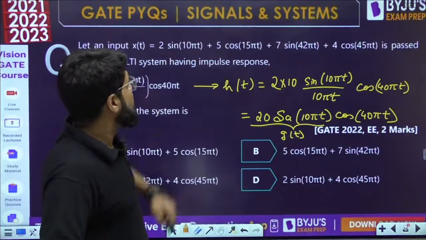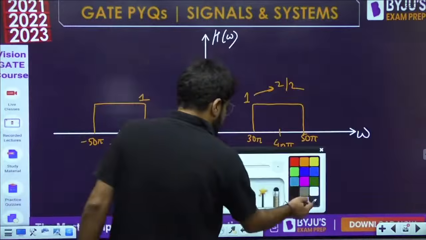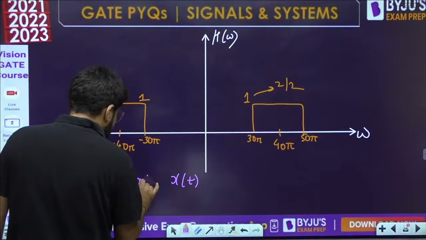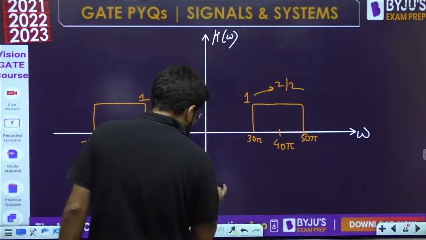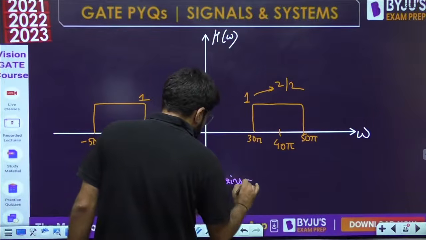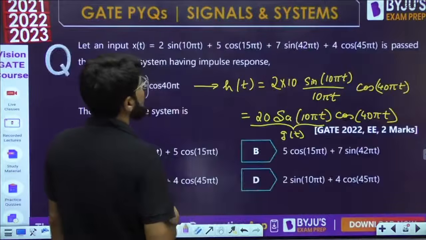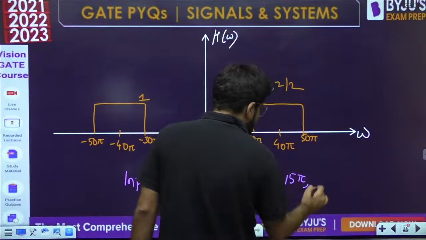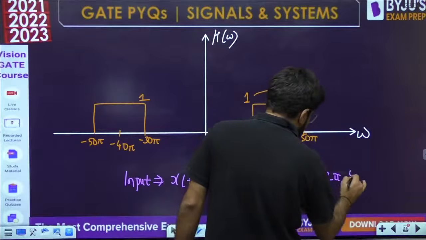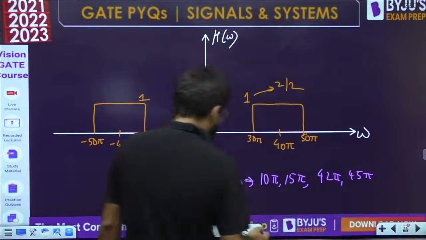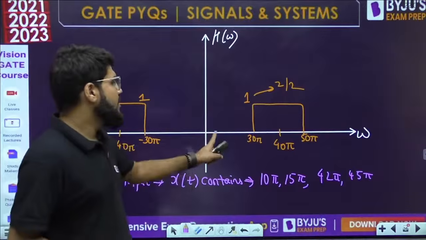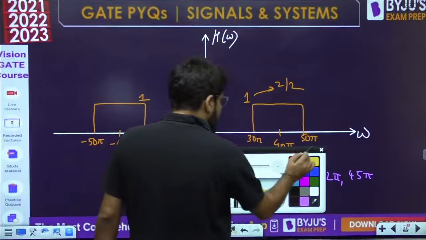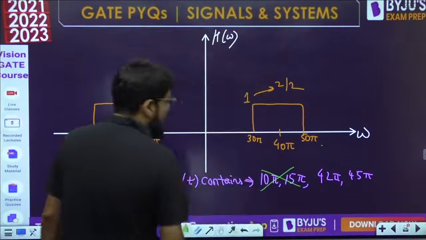The input x(t) contains 10 pi, 15 pi, 42 pi and 45 pi, but at 10 pi and 15 pi the gain of the system is 0. So these two will be blocked.